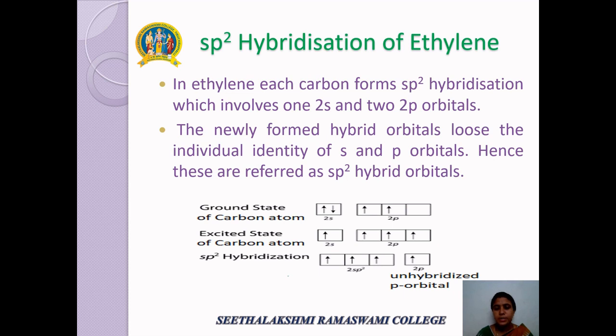Let me extend my discussion to the sp2 hybridization of ethylene. In ethylene, each carbon forms sp2 hybridization, which involves one 2s and two 2p orbitals. So, the number of orbitals involved in the bonding process is 3. The newly formed hybrid orbitals lose the individual identity of s and p orbitals. Hence, these orbitals are referred to as sp2 hybrid orbitals.